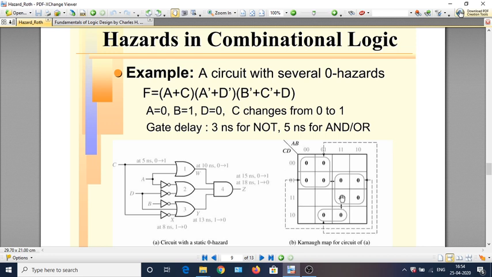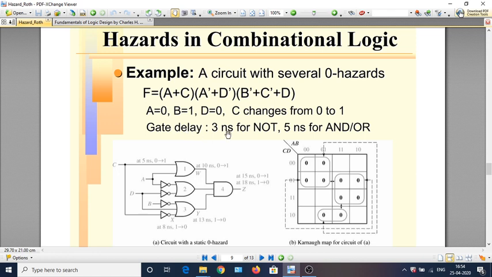Similarly, you have to look for adjacent zeros which aren't covered by the same 0 term. You see that these two will not have any problem, and these two will not have any problem. These and these are not adjacent zeros at all. But these two are adjacent zeros which aren't covered by the same term, so they can cause a static 0 hazard. Similarly, this 0 and this 0 can cause a static 0 hazard. So there are 3 static 0 hazards. You can also look at the 0 hazard either using a timing waveform or just by looking at this circuit and tracing out the time at which the signals will change.